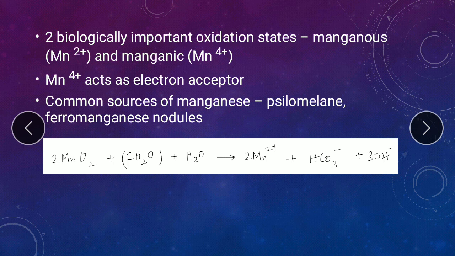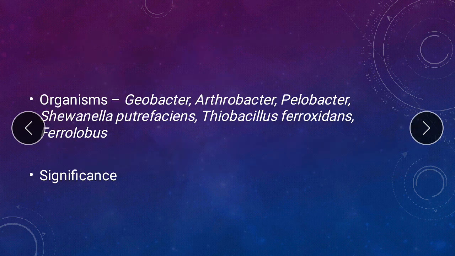Now moving on to the organisms which carry out this manganese reduction. Manganese reduction is carried out by manganese reducing bacteria or MnRB. These organisms include Geobacter, Arthrobacter, Pelobacter, even Shewanella putrefaciens, which carries out the iron reduction, or Thiobacillus species, Thiobacillus ferrooxidans, and Ferroglobus.